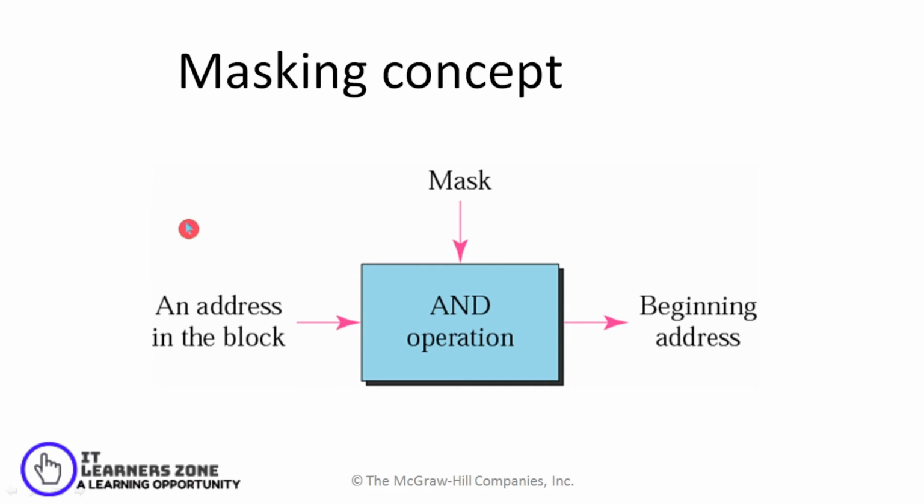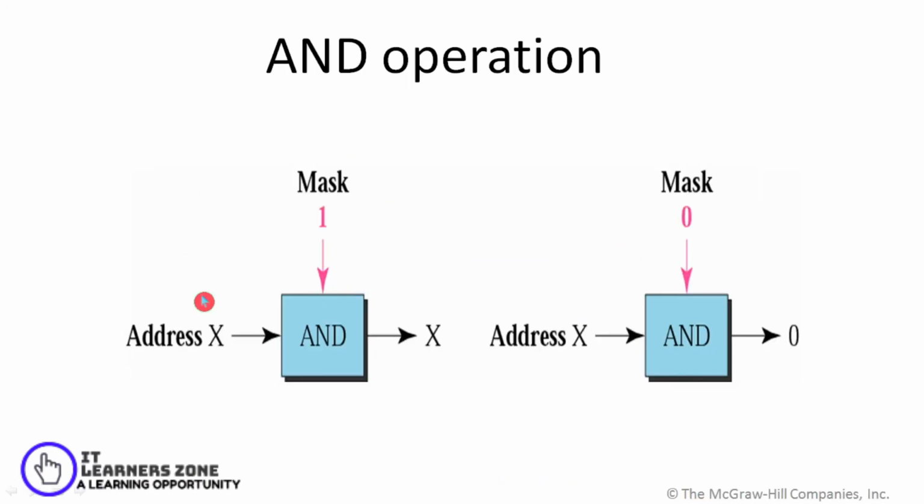So what is basically the masking concept? Given any address in a block, you can apply the mask and do the AND operation, and you can easily find the beginning address. How does the AND operation work with a mask? If you have any address bit X and the mask bit is 1, the AND operation gives you X as it is.